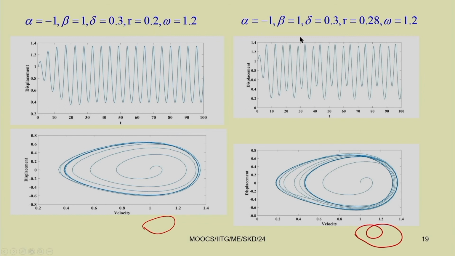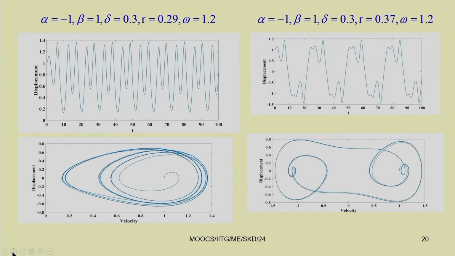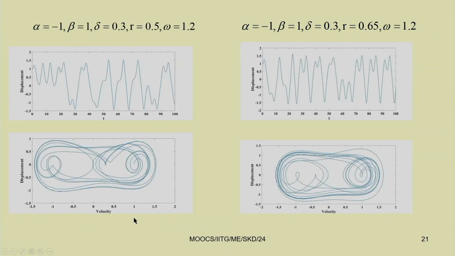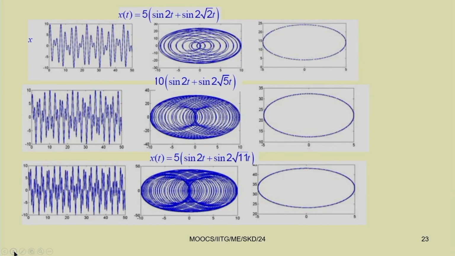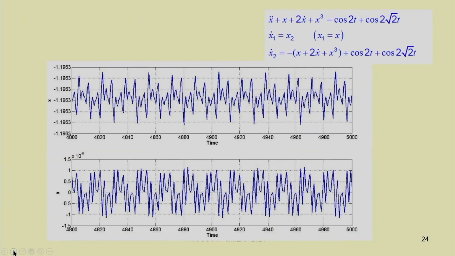So, then by changing this r further, you can see period doubling occurs and finally, you can have a chaotic response. So, this way, with a simple Duffing equation also you are getting this chaotic response. Similarly, from the quasi periodic response also you can get the chaotic response. So, when this torus doubling or torus breakdown occurs, both will lead to chaotic response.